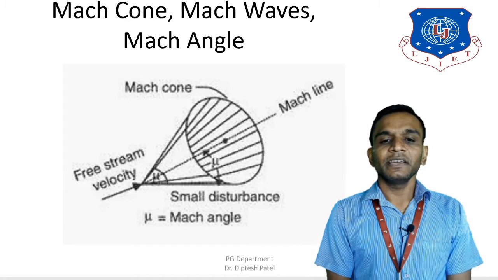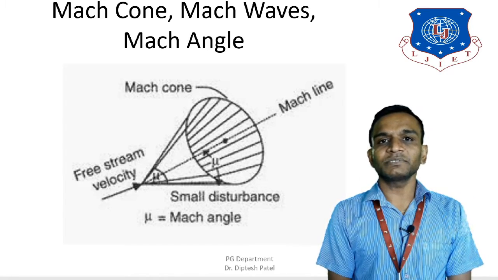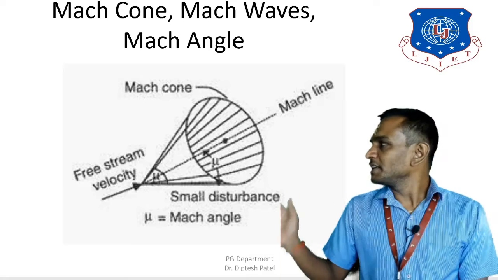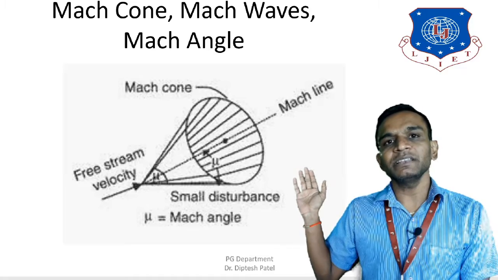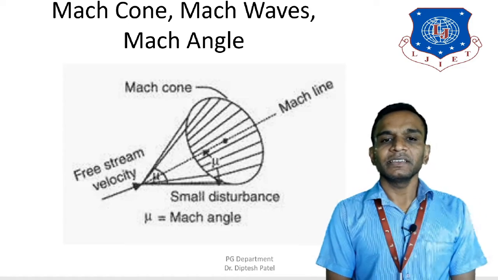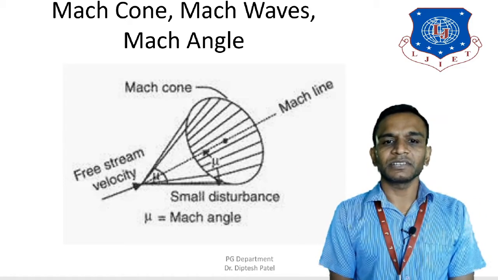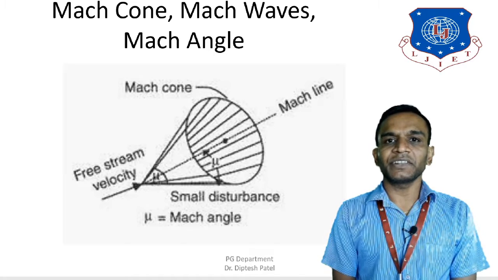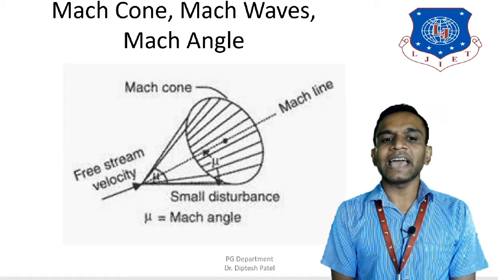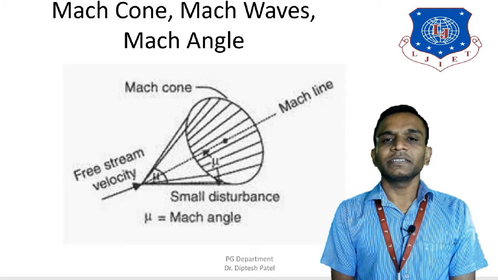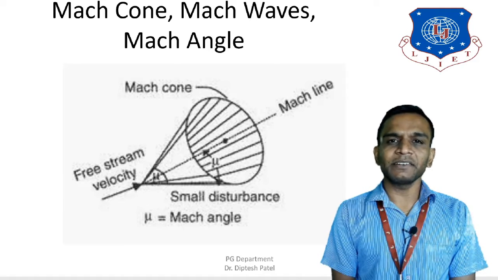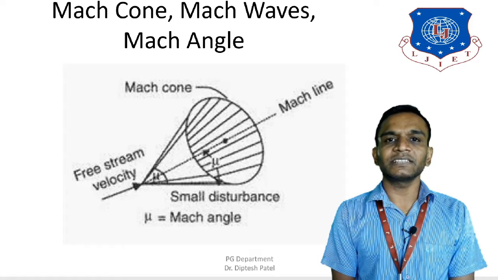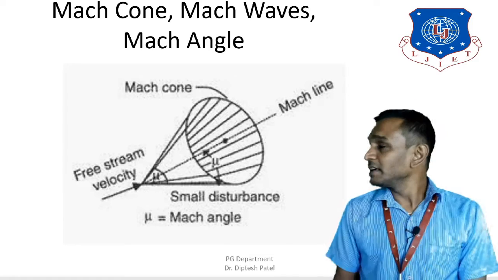So basically you would see the spherical forms in this diagram, in which the Mach line, Mach angle and Mach cone have been shown. Mach line is also known as the Mach waves. The Mach waves are generated from the source S from which the solid body moves, and the locus of Mach lines or Mach waves is known as the Mach cone that you can see in this diagram.